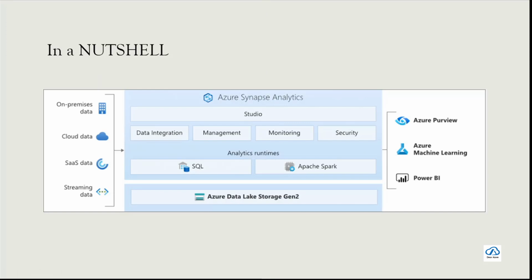All right. So if you look at it in a nutshell, Azure Synapse Analytics can ingest data from on-premise, cloud, SaaS, and streaming data. So even streaming data, right? You can have Apache Kafka and also stream data into Synapse Analytics. Okay. And then Synapse Analytics, if you look at this, the architecture is, as I was showing you, Apache Spark and SQL pools here. Okay.